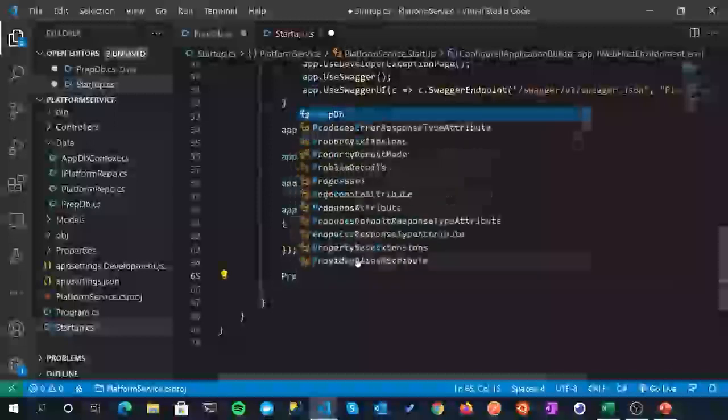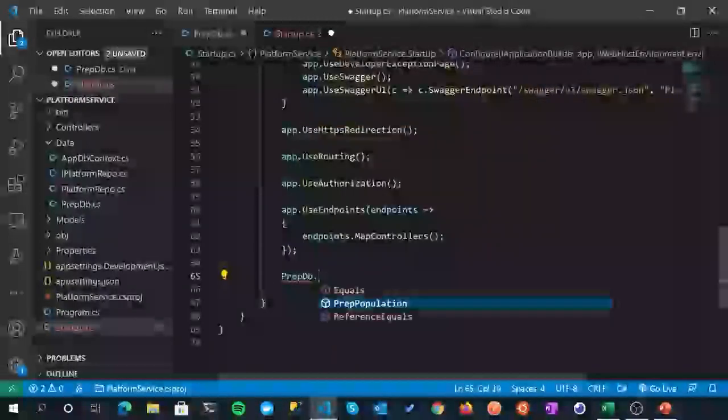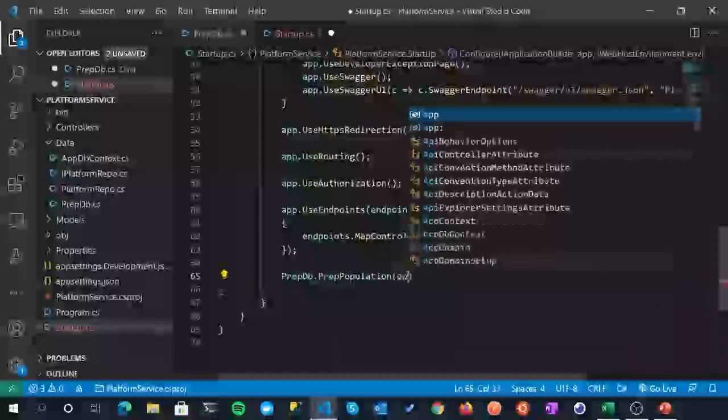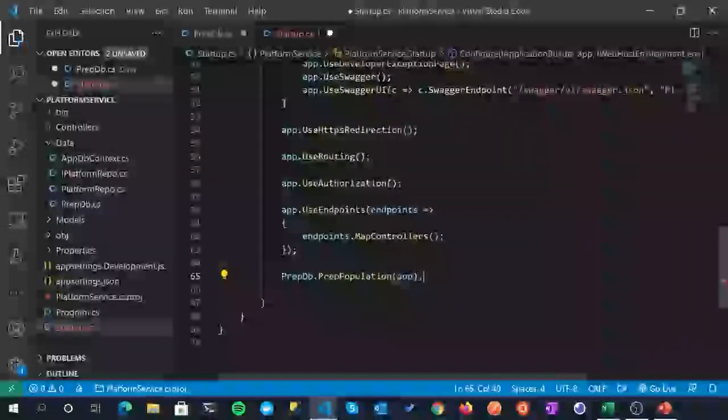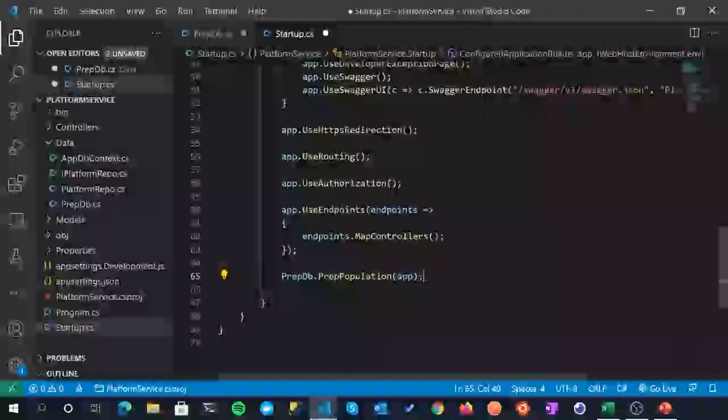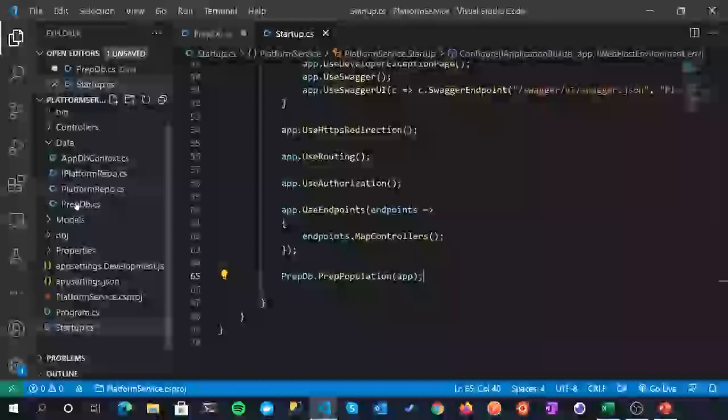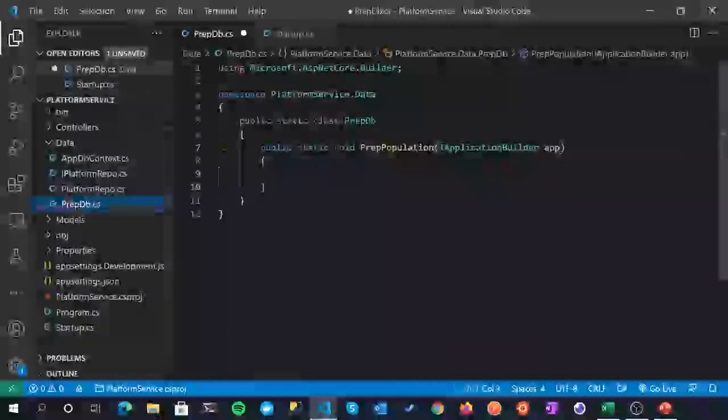So prepDB, we can access the class directly because it's a static class, and then PrepPopulation, and we're just going to pass over app. All right, and that's all we need to do in our startup class, so I'm going to save that off. So back over into prepDB, we will carry on with this.